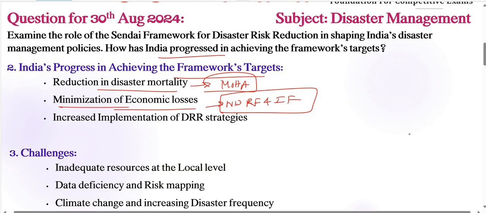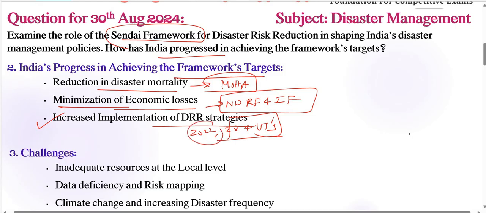Next, increased implementation of DRR strategies, disaster risk reduction strategies, to improve the implementation level. Here, as of 2022, we have 28 states and also UTs that have formulated state disaster management plans aligned with our Sendai framework. Very, very important this point. Increased implementation of DRR strategies. Each and every state, almost 28 states plus UTs. Very, very important as of 2022.